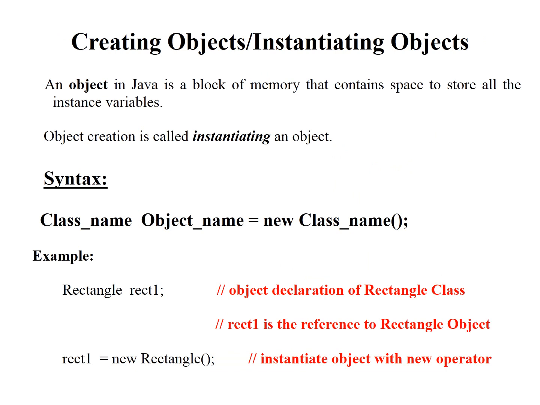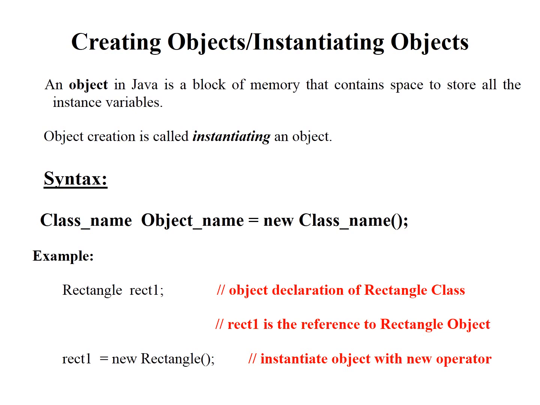Next is creating objects or instantiating objects. An object in Java is a block of memory that contains space to store all the instance variables. We know object is a part of the class and variables and the methods that we declare inside the class are also the part of the objects. And the process of object creation is known as instantiating an object or creating an object.